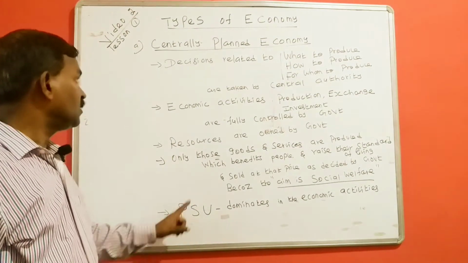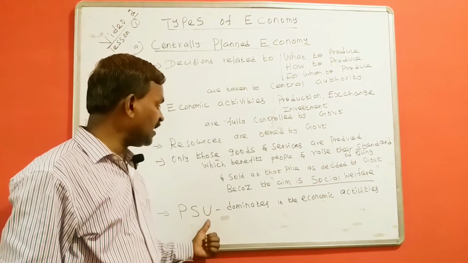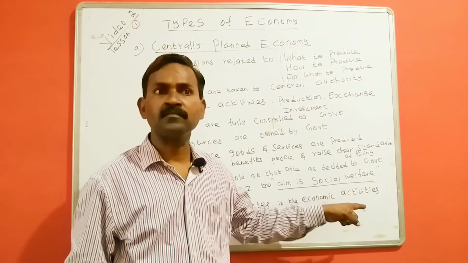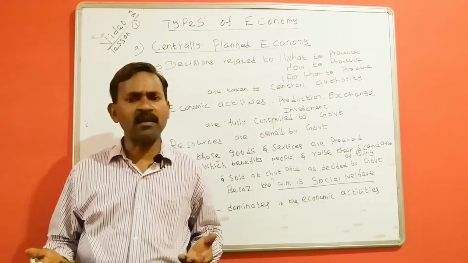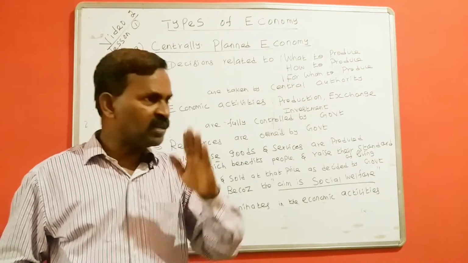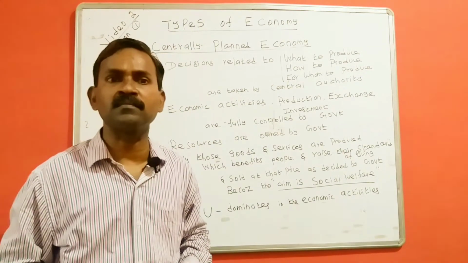Last point, the economy in which public sector undertakings dominate the economic activities. Business can be owned only by two important persons. One is the government, the other one is private entrepreneurs.